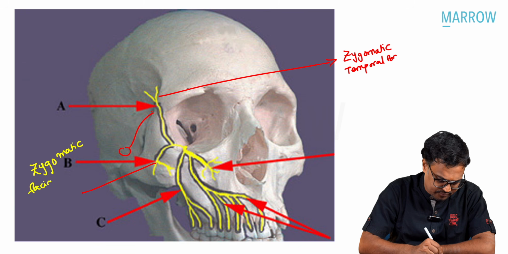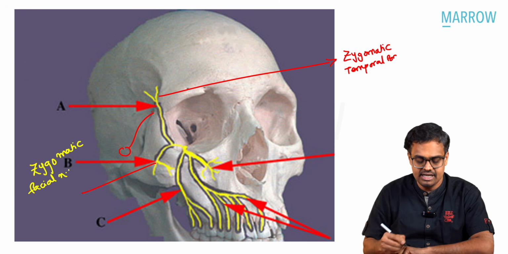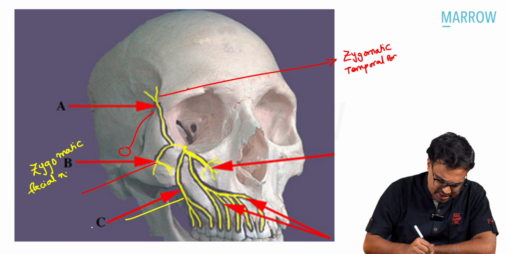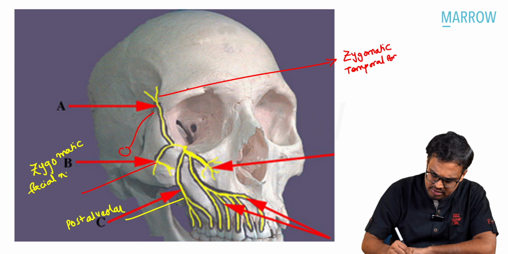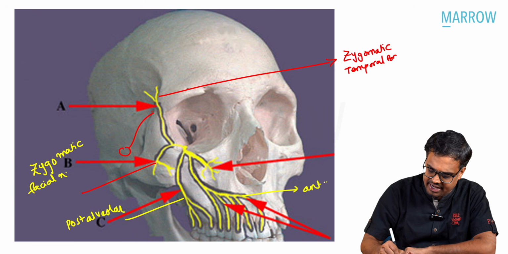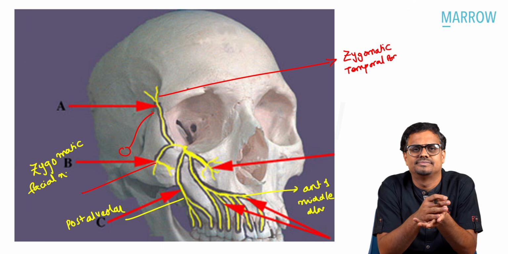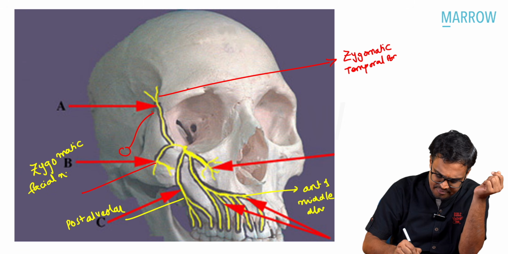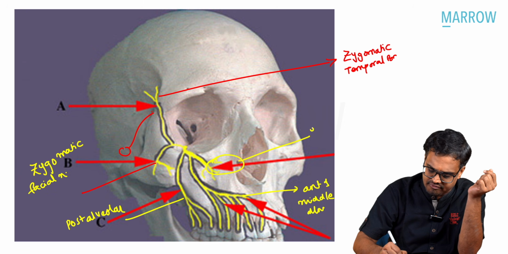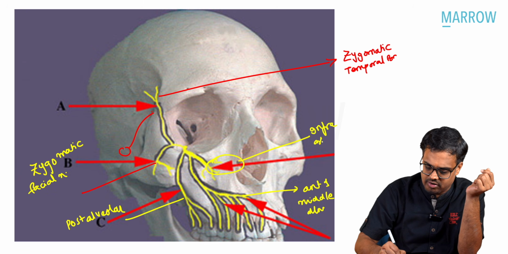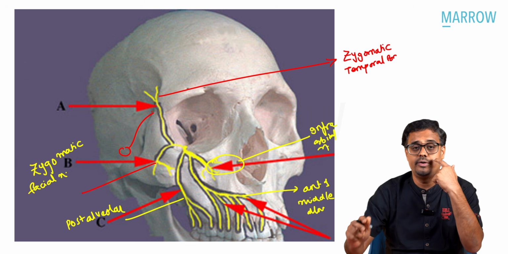Facial nerve, right? Can you see here? This is the posterior alveolar, and here is your anterior and middle alveolar. These are the blocks commonly used by the dentist. Okay, right? And this is coming out through this foramen. This is called the infraorbital nerve. So the infraorbital nerve is coming here.